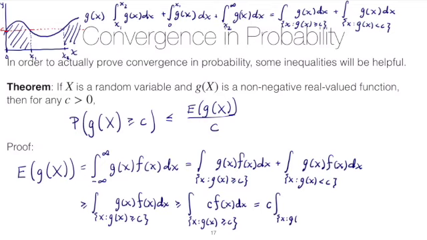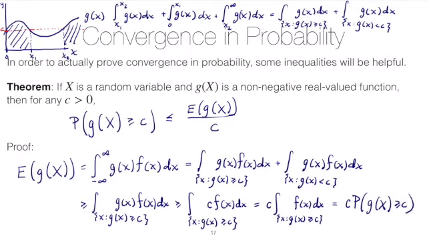on the region all x such that g of x is greater than or equal to c of just f of x dx. And it turns out that this is exactly equal to c times the probability that g of x is greater than or equal to c.